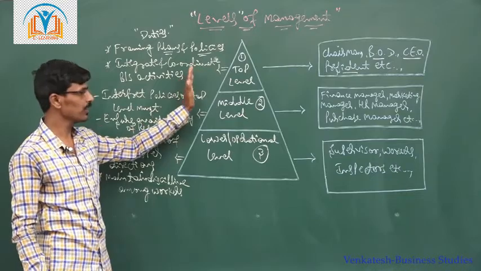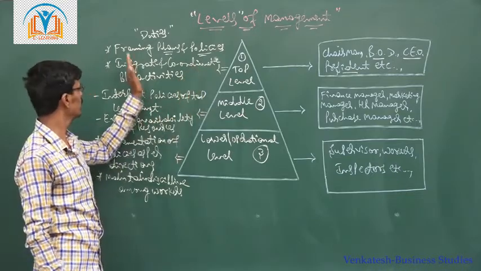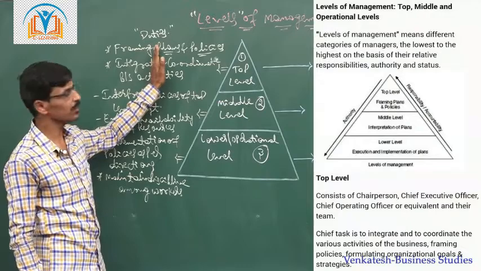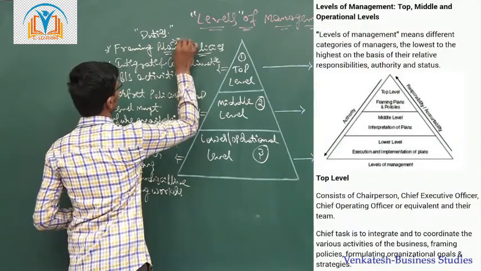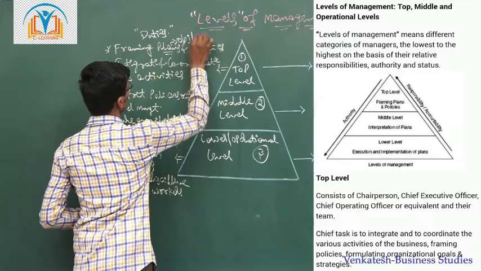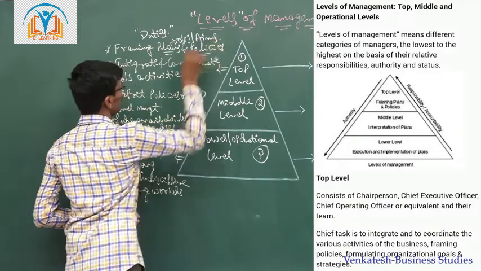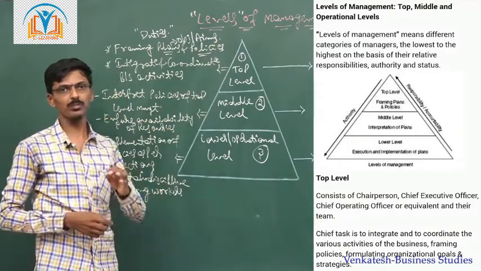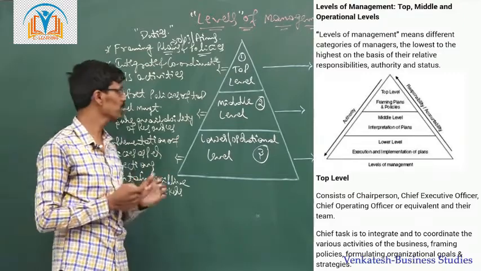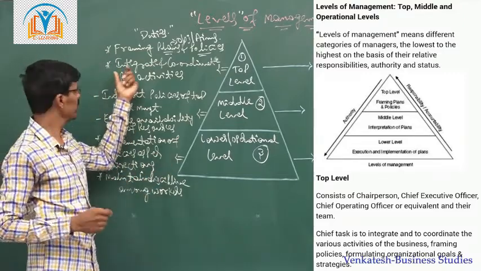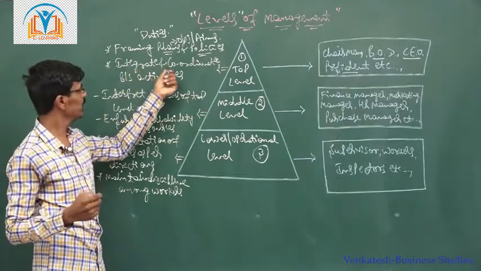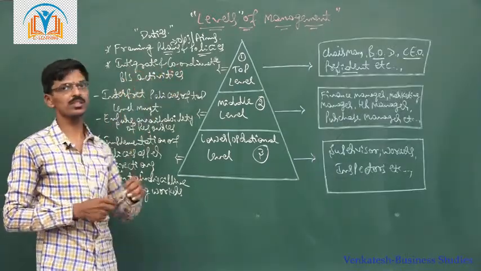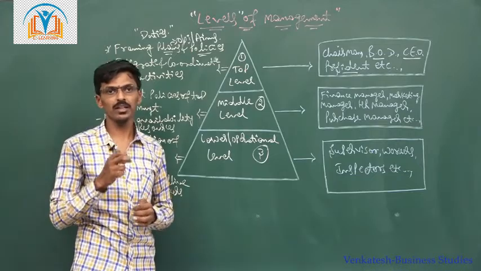That is why the top level managers frame organizational plans and policies. They set organizational objectives or aims. They develop organizational objectives, and they integrate and coordinate all the business activities of the enterprise.